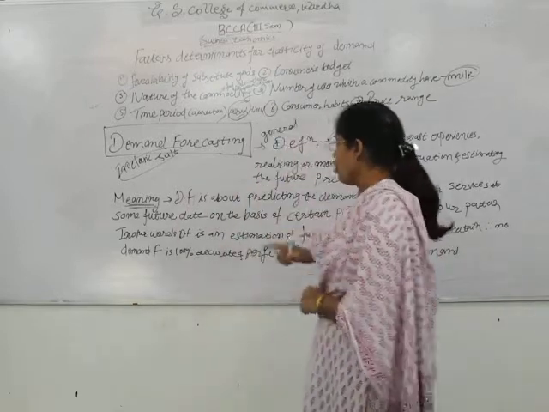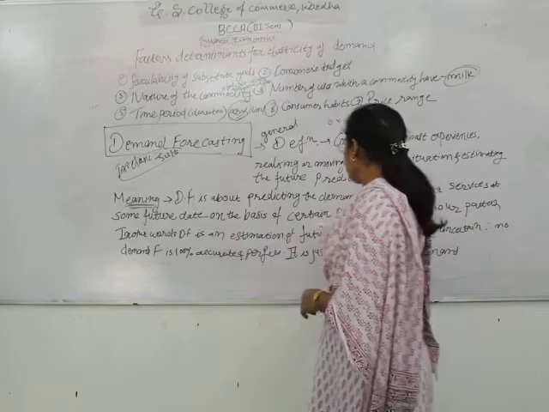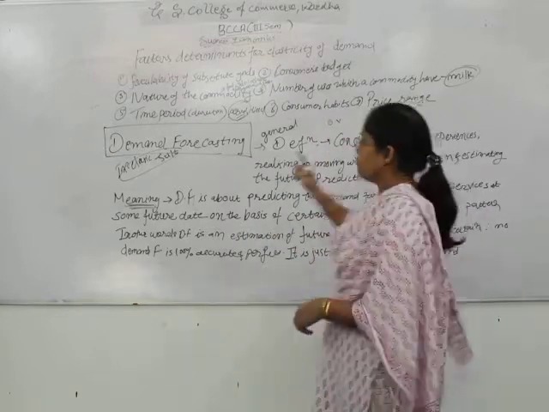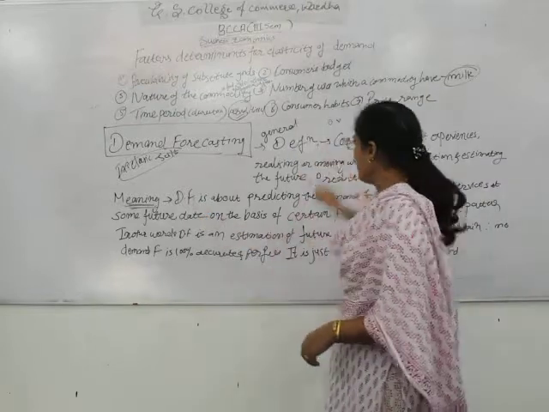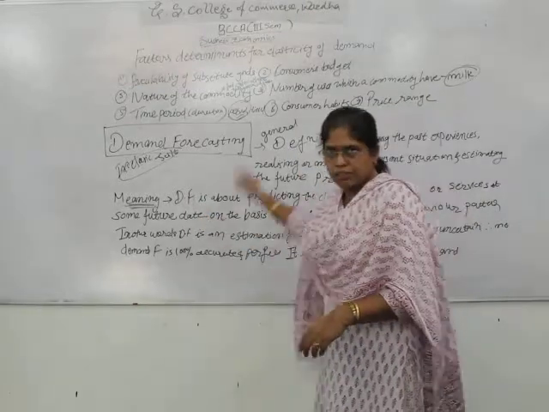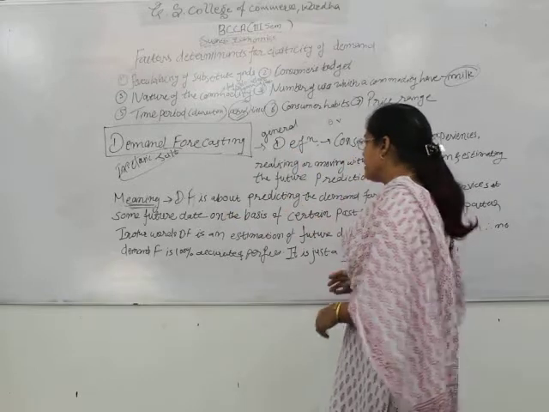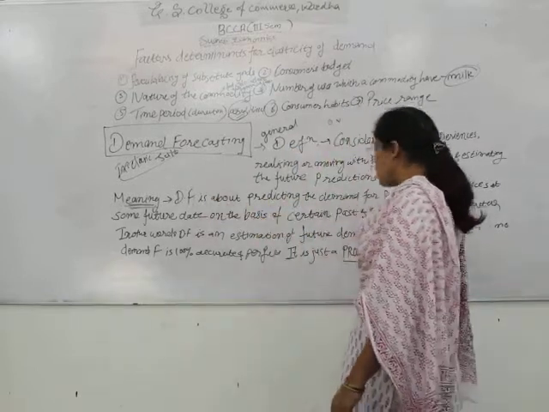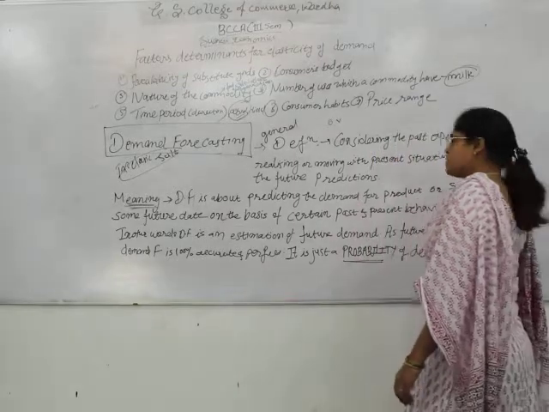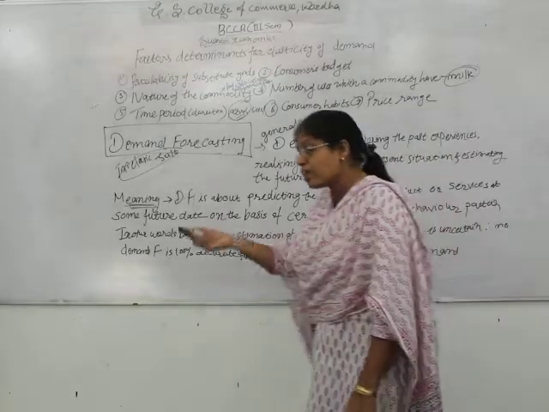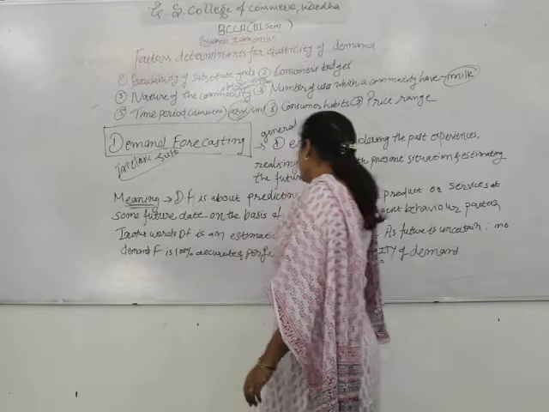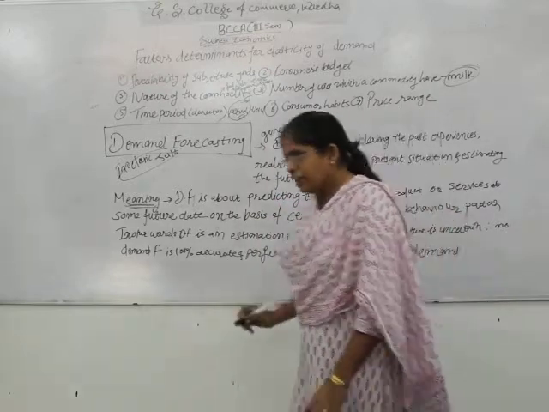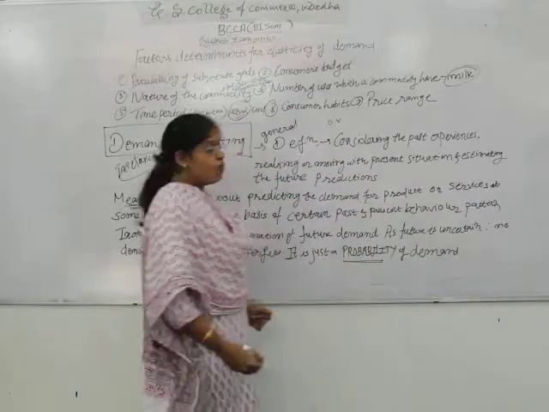So for some future date, on the basis of certain past and present behavioral patterns. Again, you will find somehow the similarities between the definition and the meaning. So demand forecasting is about predicting the demand for the product or services at some future date on the basis of certain past and present behavioral patterns.